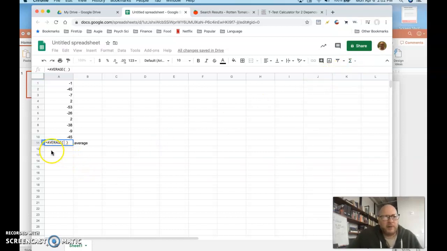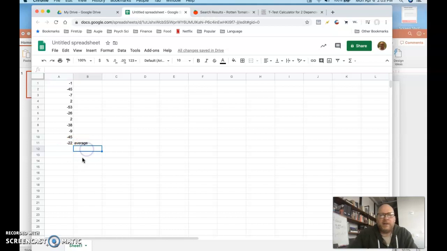That automatically generates the command I need, and notice it says equals average and then parentheses. So what that's asking me to do is highlight the numbers I want averaged and then hit return. So there's my average. It's negative 22 as we saw on the other page.